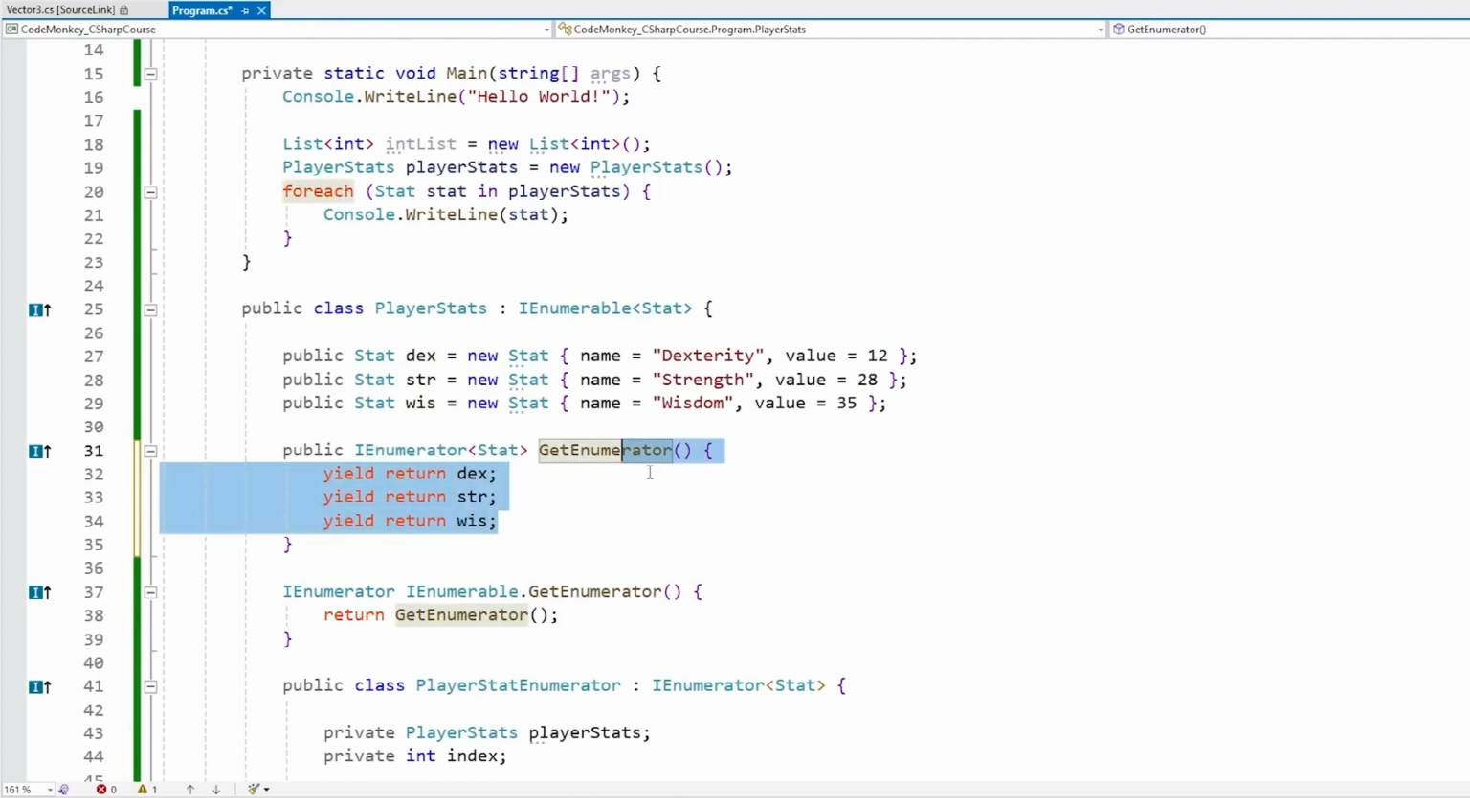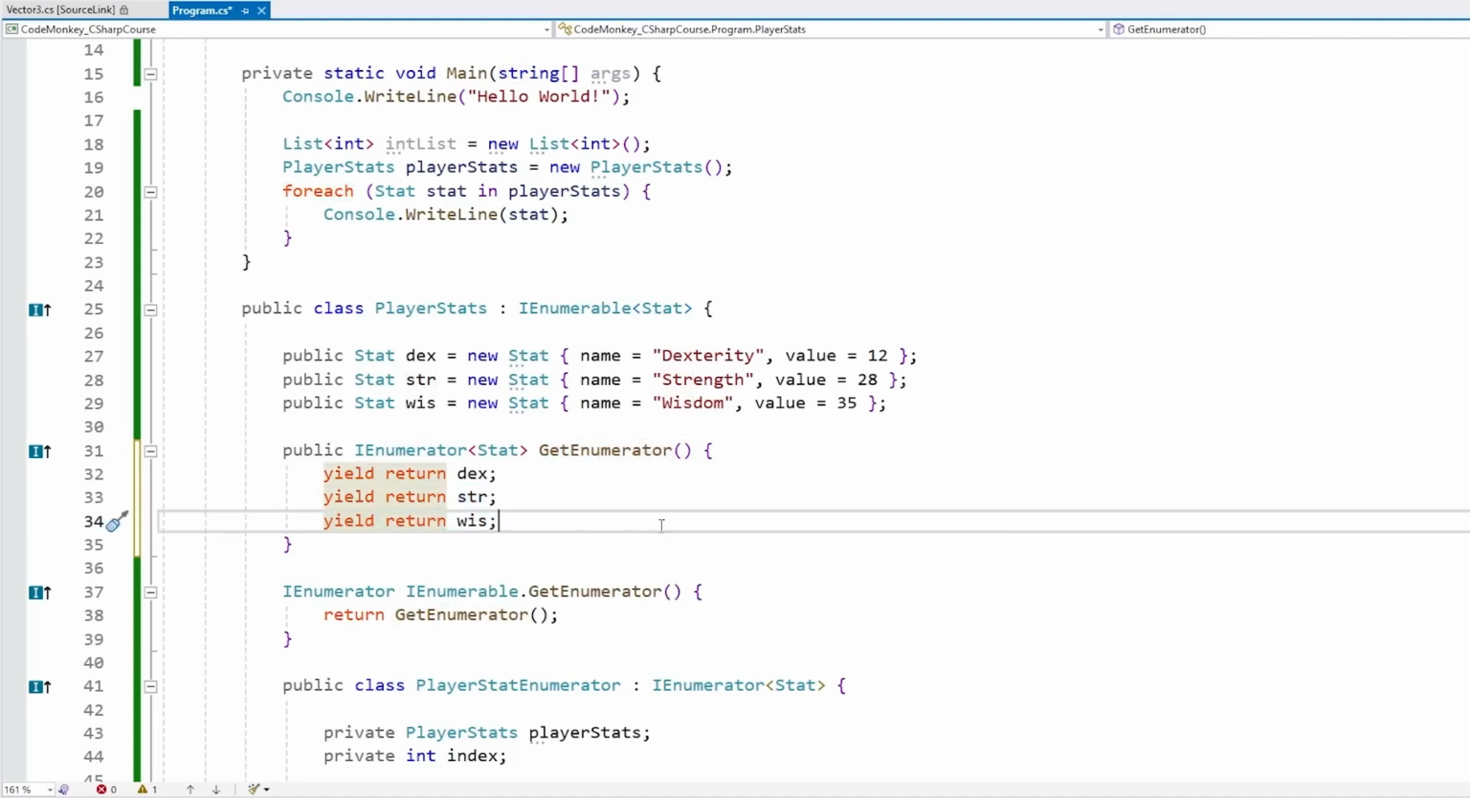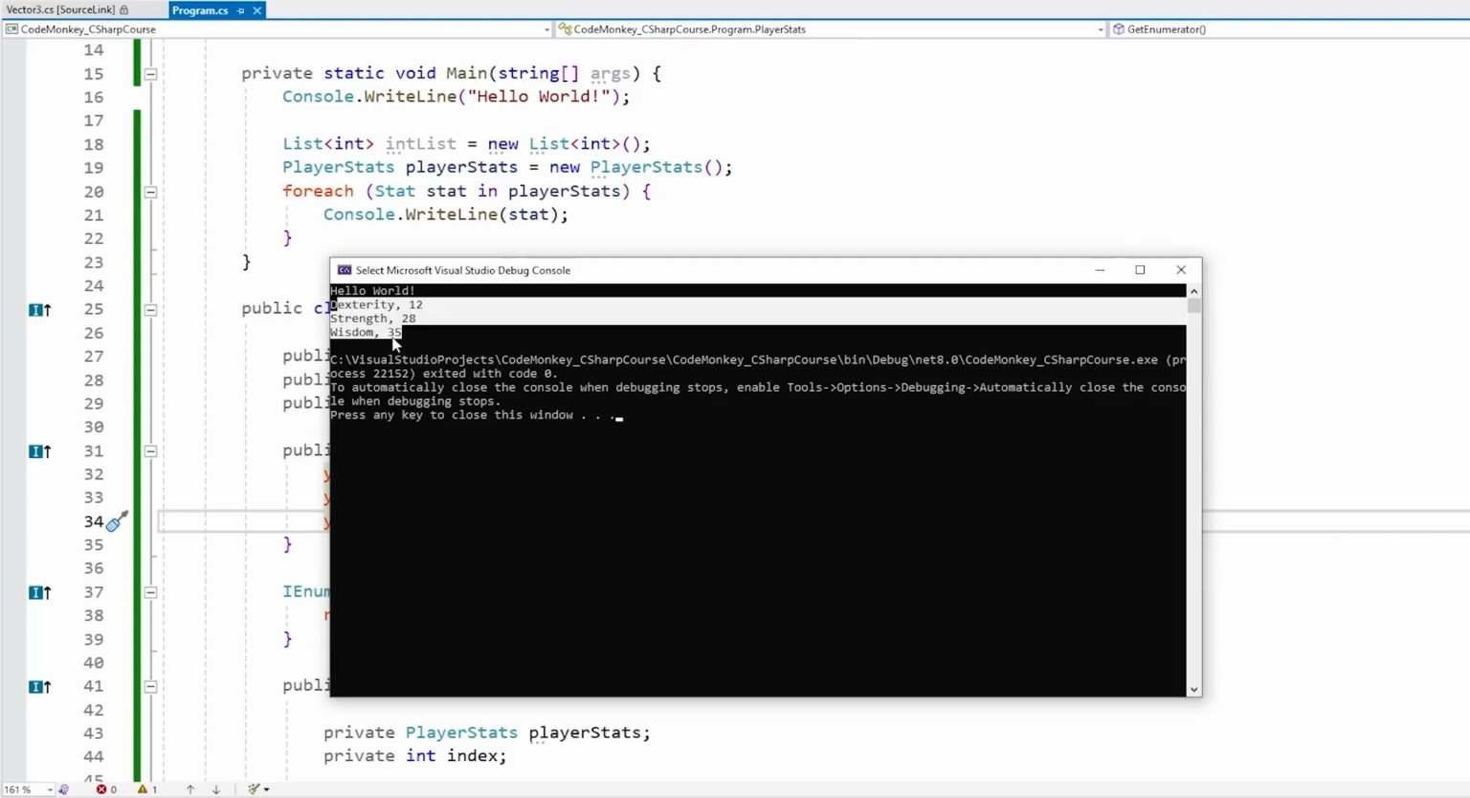Basically, what this is going to do is this function is actually going to be called multiple times. So by making something enumerator and using yield return, this function is essentially going to store its state. So the first time that we call this, it is going to return dex. The second time we call it is going to return strength. And the third time we call this, it is going to return wisdom. Let's test this. And it works exactly the same, we have our 3 stats.